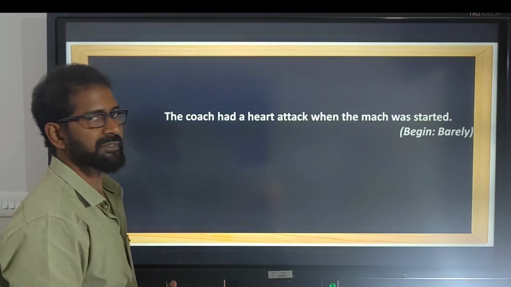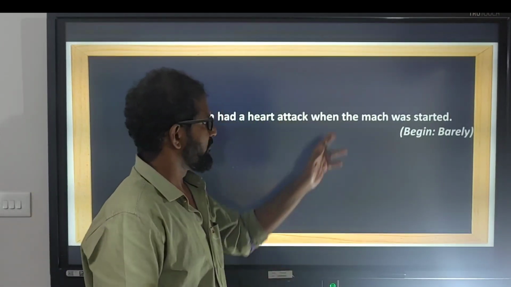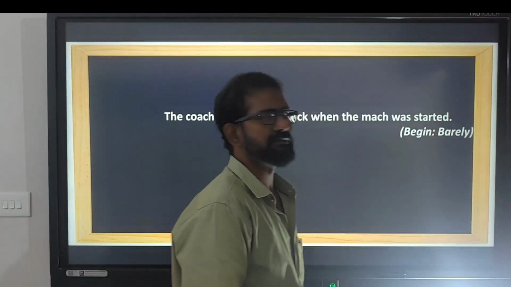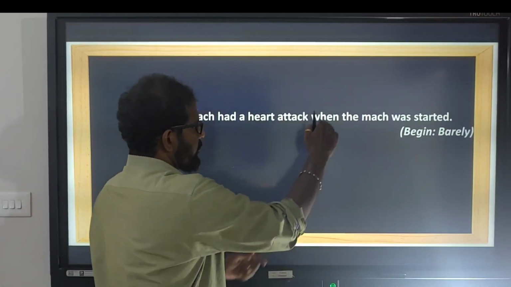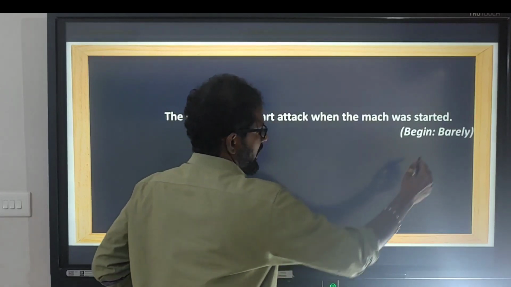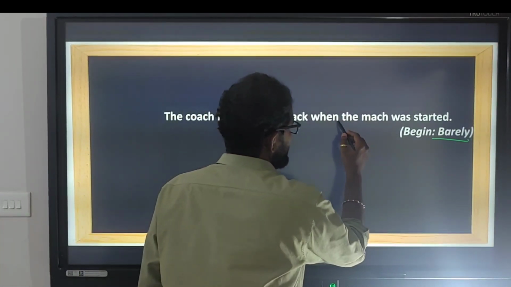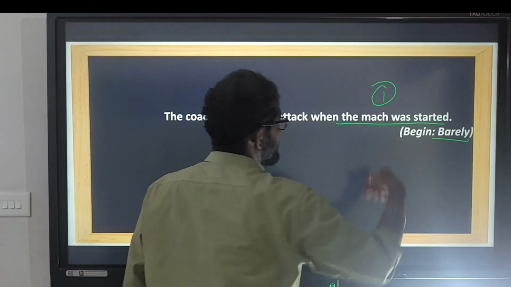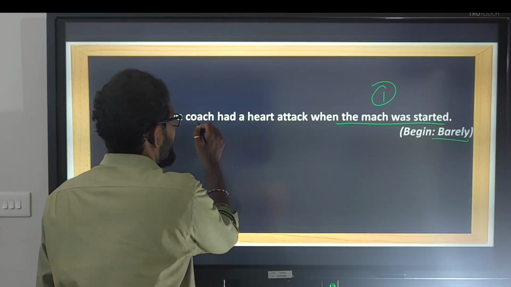Let's take another example. The coach had a heart attack when the match was started, asking us to use barely. Now here, the first completed is the match was started, and then immediately he had a heart attack.